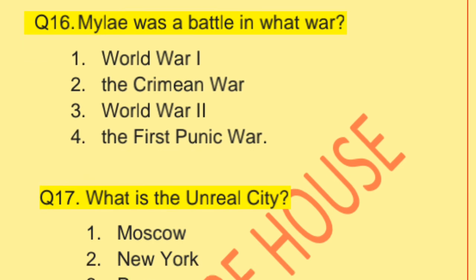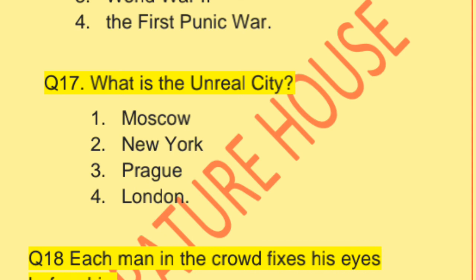Next question. What is the Unreal City? It may be Moscow, New York, Prague, or London. T.S. Eliot mentioned London as the Unreal City. The most important question here.